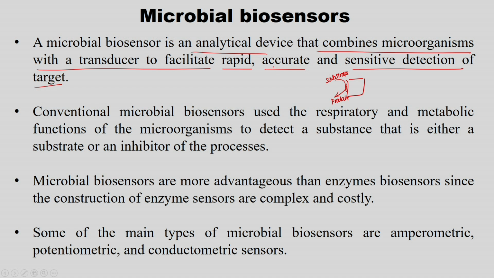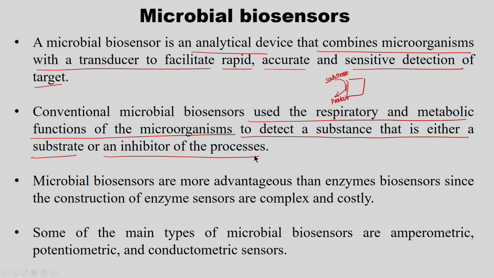So, conventional microbial biosensors used the respiratory and metabolic functions of the microorganisms to detect a substance that is either a substrate or inhibitor of the process. For example, as I told, if substrate gets converted using a particular enzyme, that particular enzyme is produced by these microorganisms which are attached to the transducer.